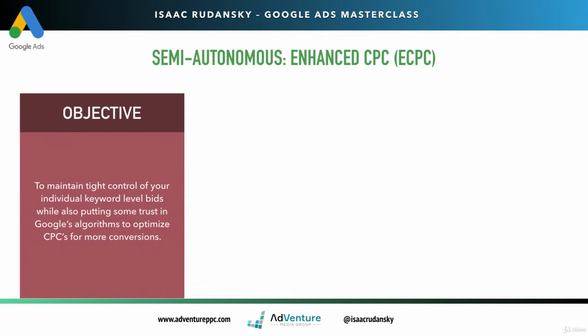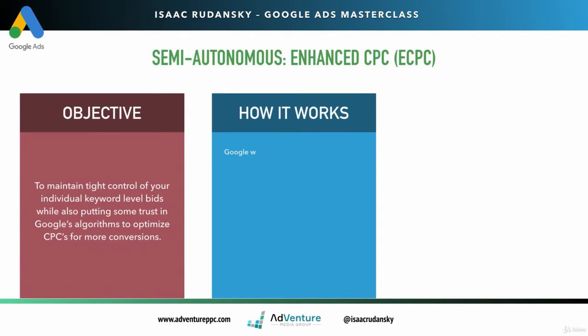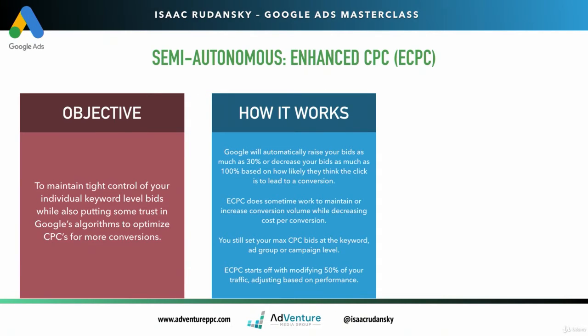How it actually works is pretty straightforward, using Google's computer system. Google will automatically raise your bids as much as 30% or decrease your bid as much as 100% based on how likely they think the click is to lead to a conversion.